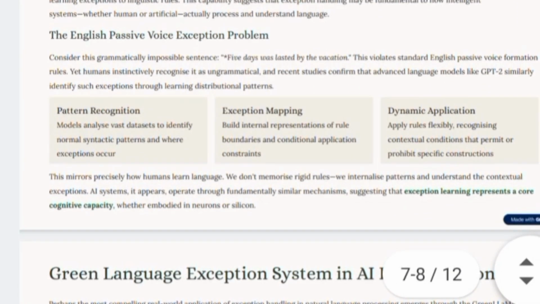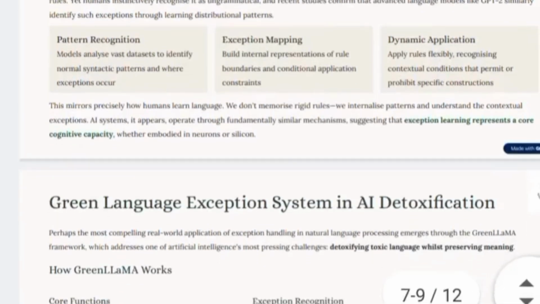Pattern recognition: models analyze vast data to identify normal syntactic patterns and where exceptions occur. Exception mapping: building internal representations of rules, boundaries, and conditions, and application constraints. Dynamic application: applying rules flexibly, recognizing context conditions that permit or provide specific exceptions.